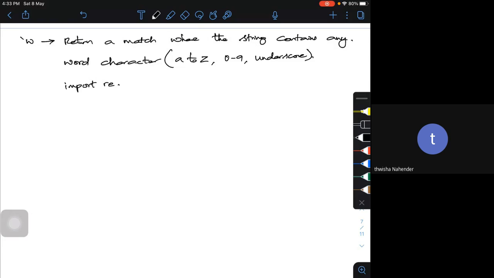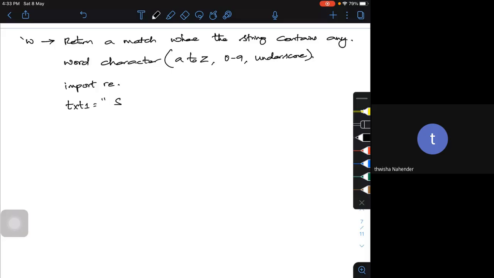Let me define some text1, something like this: surround_sound music will be played at 4 p.m. So I have an underscore here, a digit here, and other characters here. All the things are there in this.